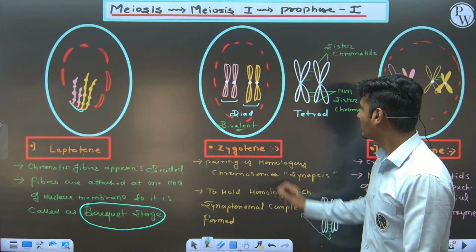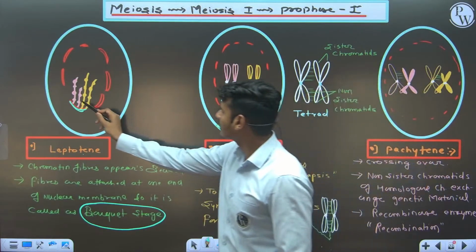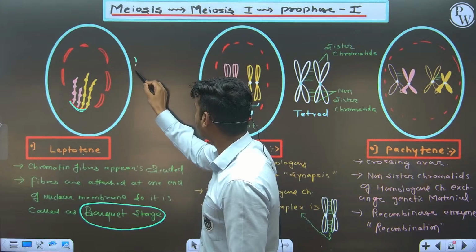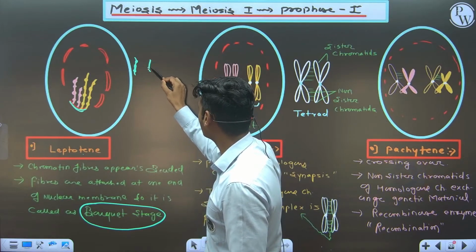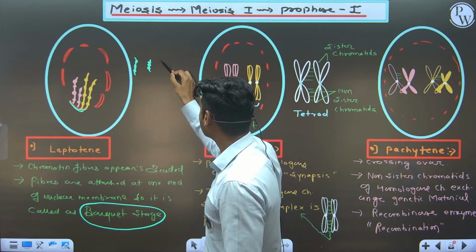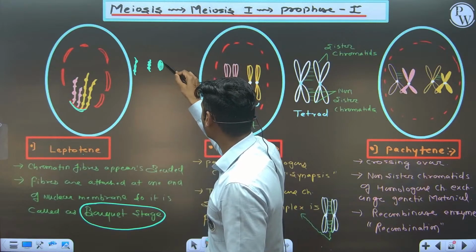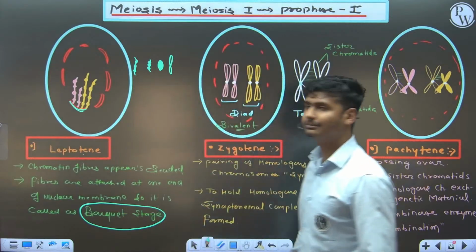Second, zygotene. Condensation starts here, like this. Now this condensation becomes closer, and ultimately it looks like this.